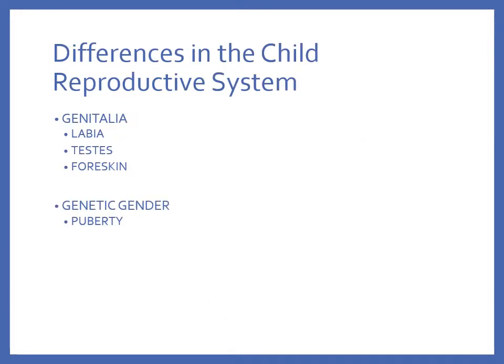The genitals in preterm females may appear swollen, so the labia minora may protrude past the labia majora. In boys, the testicles may appear large at birth, and in proportion to the size of the infant may seem very large. The testicles may fail to move into the scrotum, causing a condition called undescended testes or cryptorchidism, and we'll talk about that. The foreskin may be tight at birth, causing phimosis, and we'll talk about that as well.